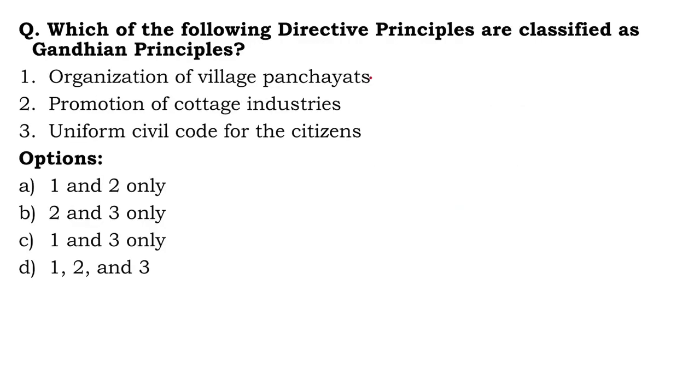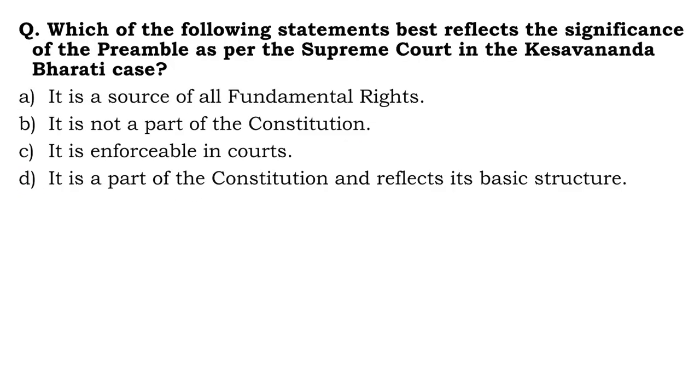Fundamental duties are enforceable by courts similar to fundamental rights. Of course not, fundamental duties are non-enforceable. So 2 is wrong, 1 is wrong. One of the duties includes safeguarding public property and abjuring violence, which is correct. So which statement is incorrect? 1 and 2 are incorrect. Then the next question, which of the following directive principles are classified as Gandhian principles? Organization of village panchayats, yes, a Gandhian principle. Promotion of cottage industries, yes, a Gandhian principle. Uniform Civil Code, Article 44, of course not. This is a liberal intellectual principle, not a Gandhian principle. Right answer is A.